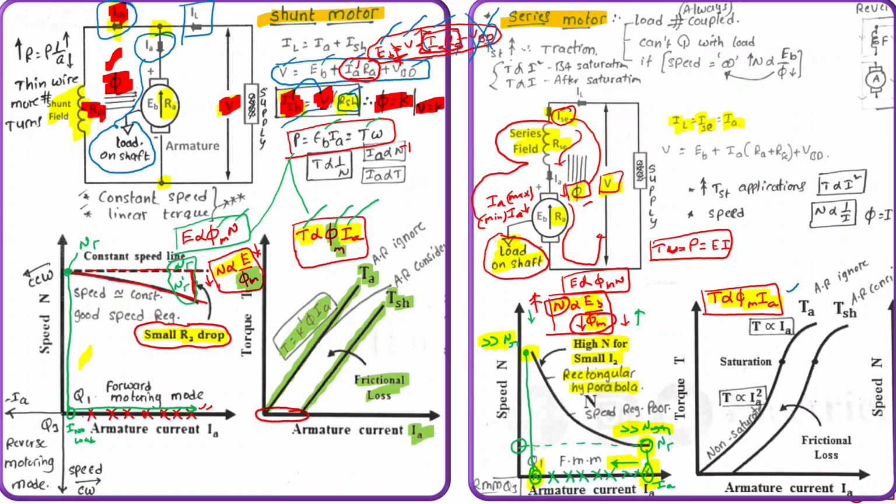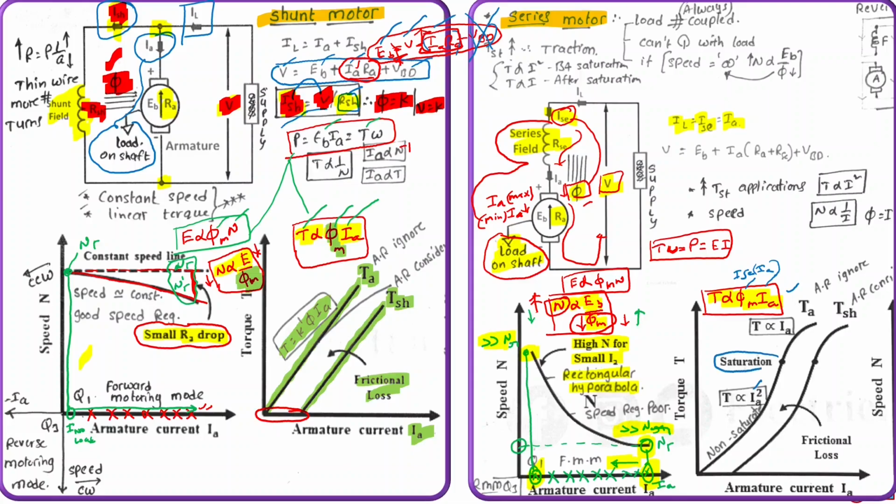And the torque curve is very simple. Torque is directly proportional to main field flux and armature current. So main field flux is directly proportional to series field current, which is also equal to armature current. So under starting condition, torque is directly proportional to the square of the armature current.